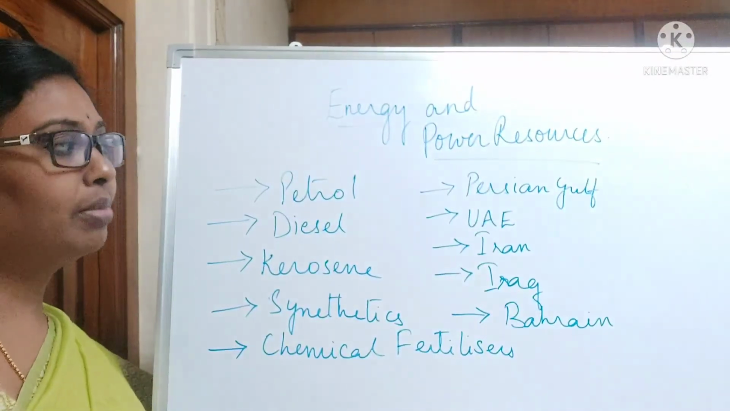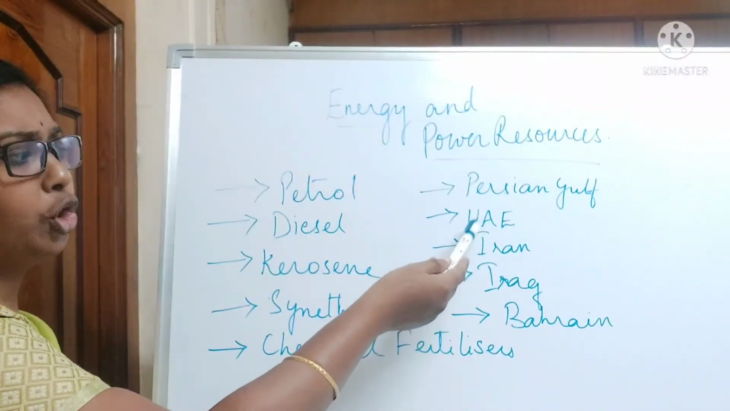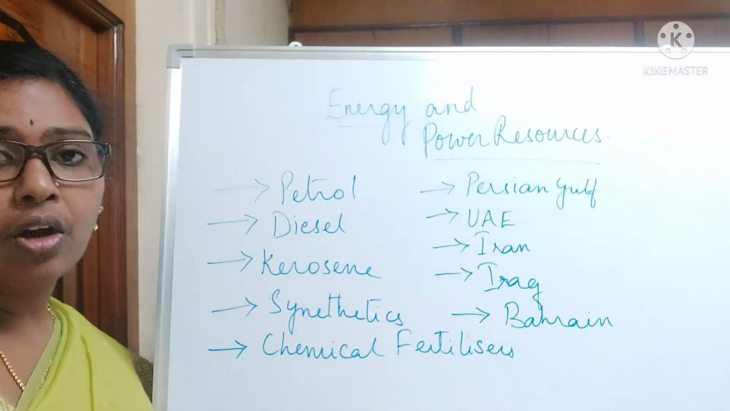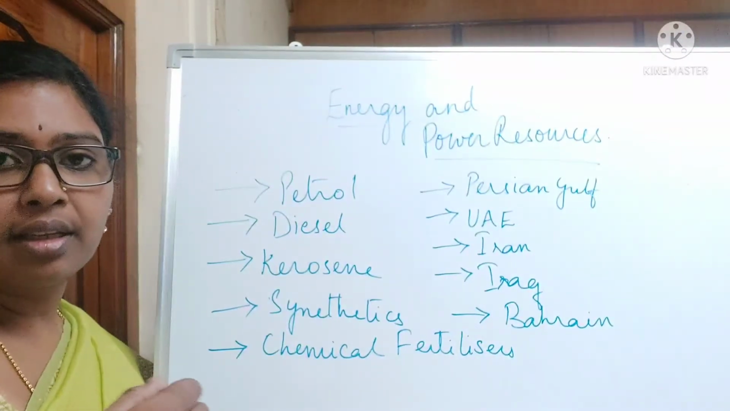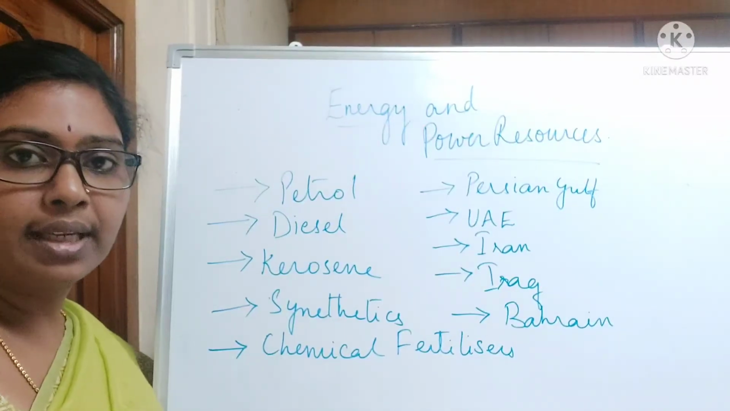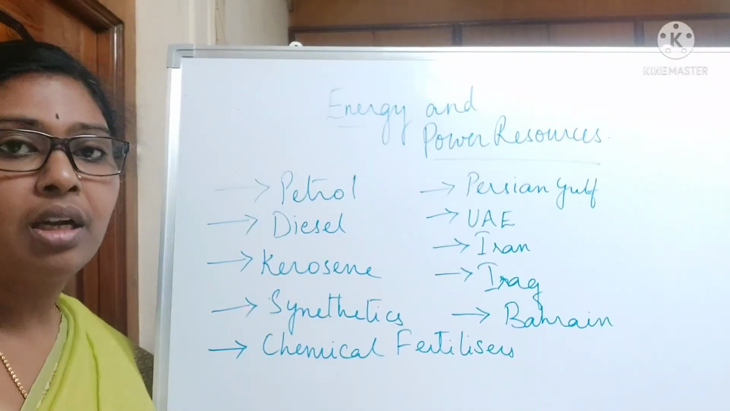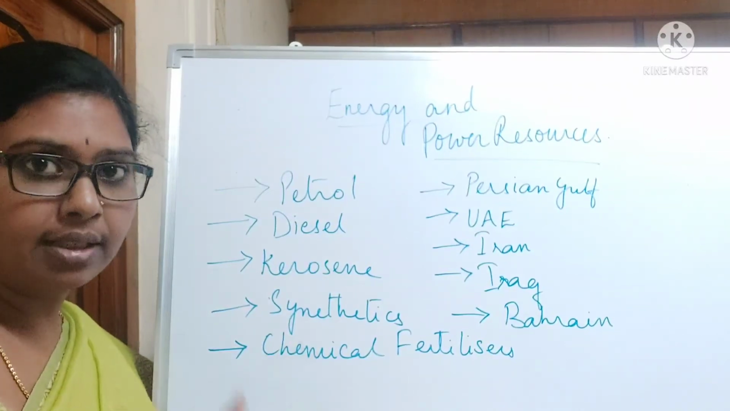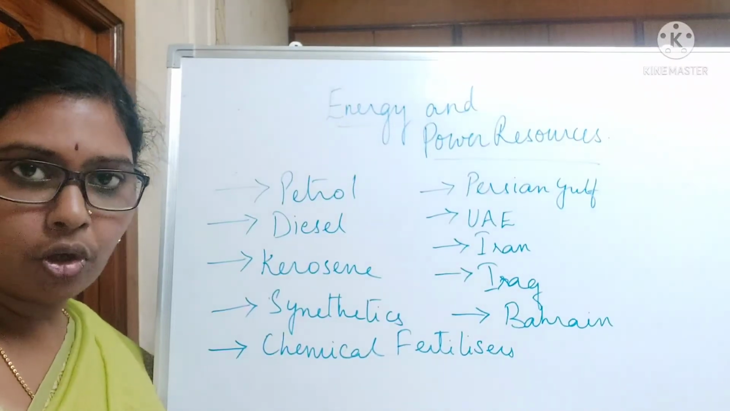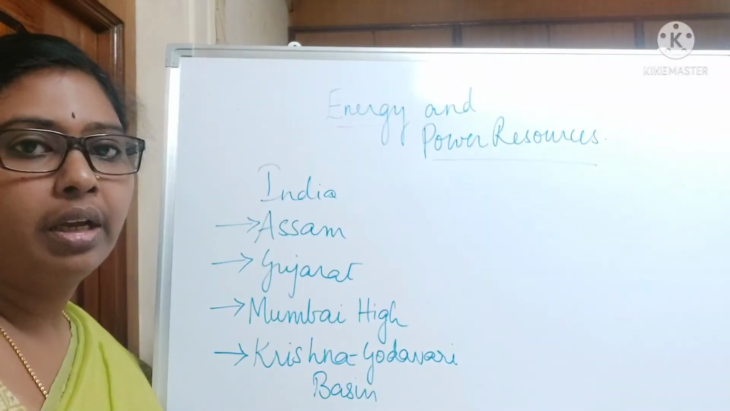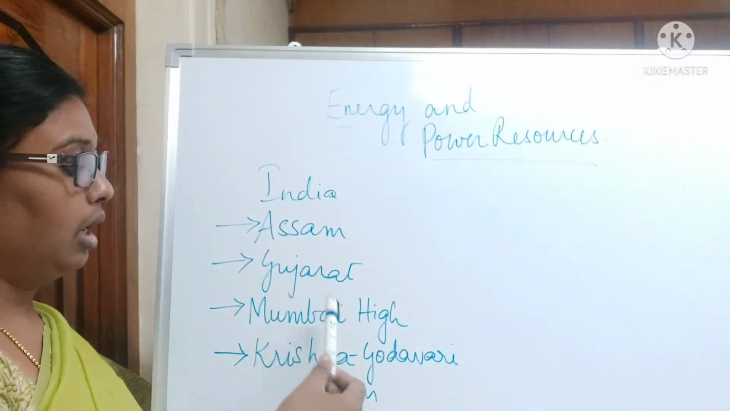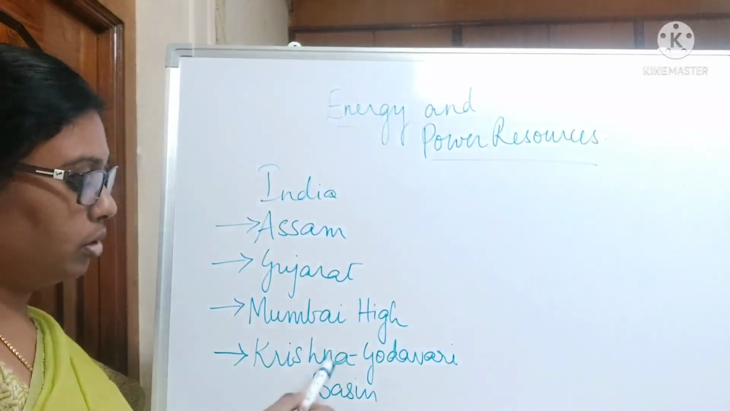The places where petroleum is mainly found are the Persian Gulf, UAE, Iran, Iraq, Bahrain, Kuwait, Qatar, Dubai. All these places are the main centers of petroleum. Apart from these, USA, Russia, China, Venezuela, Algeria, even Egypt, are some of the places where most of the reserves of petroleum are found. In India, it is mainly found in places like Assam, Gujarat, Mumbai High, that is off the Mumbai coast, and the Krishna Godavari basin.